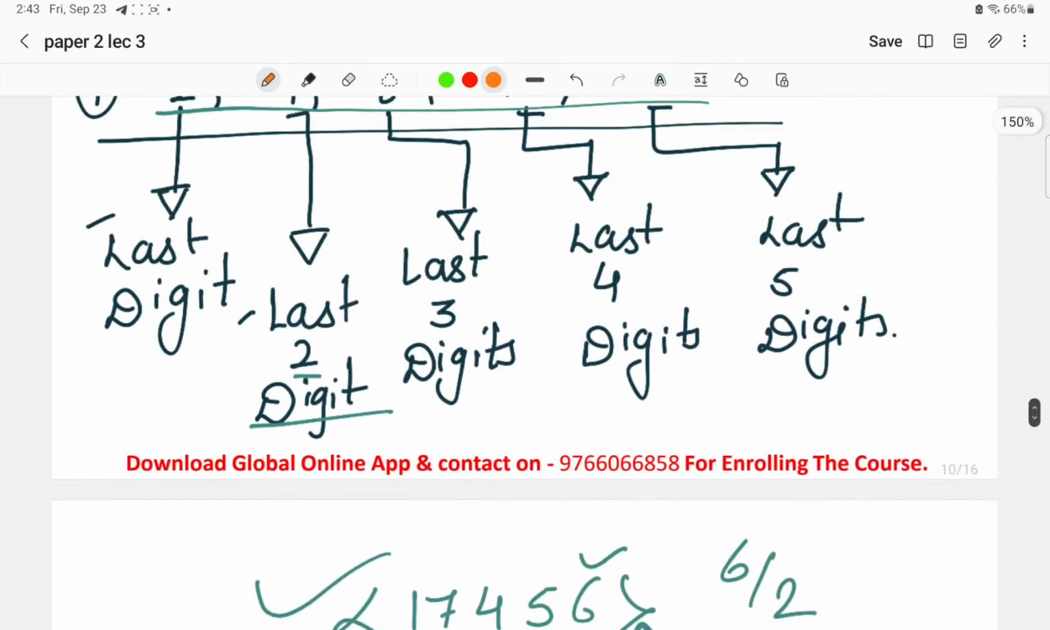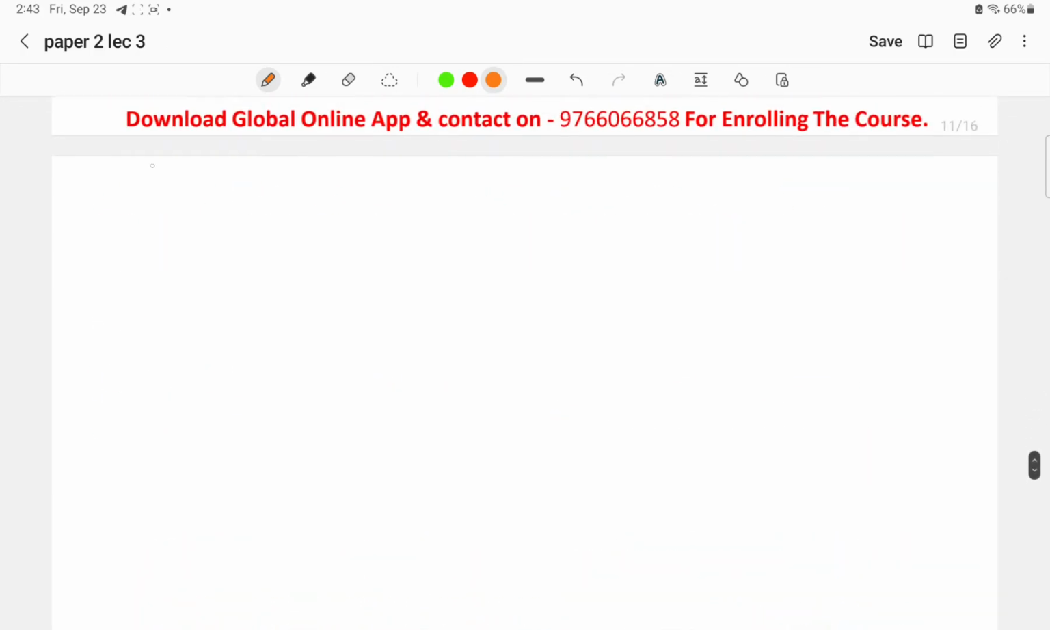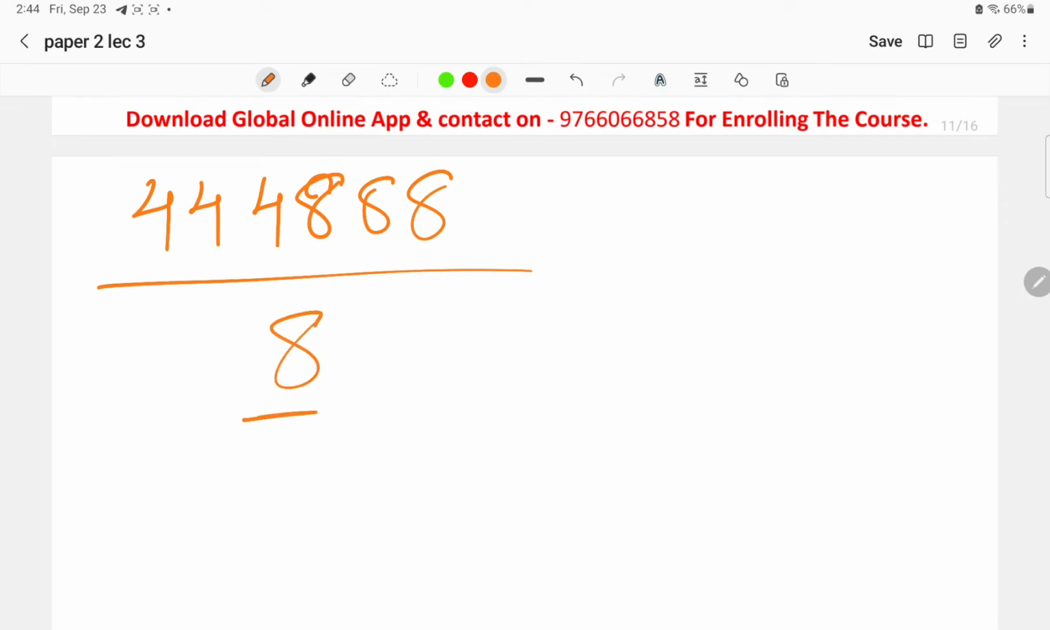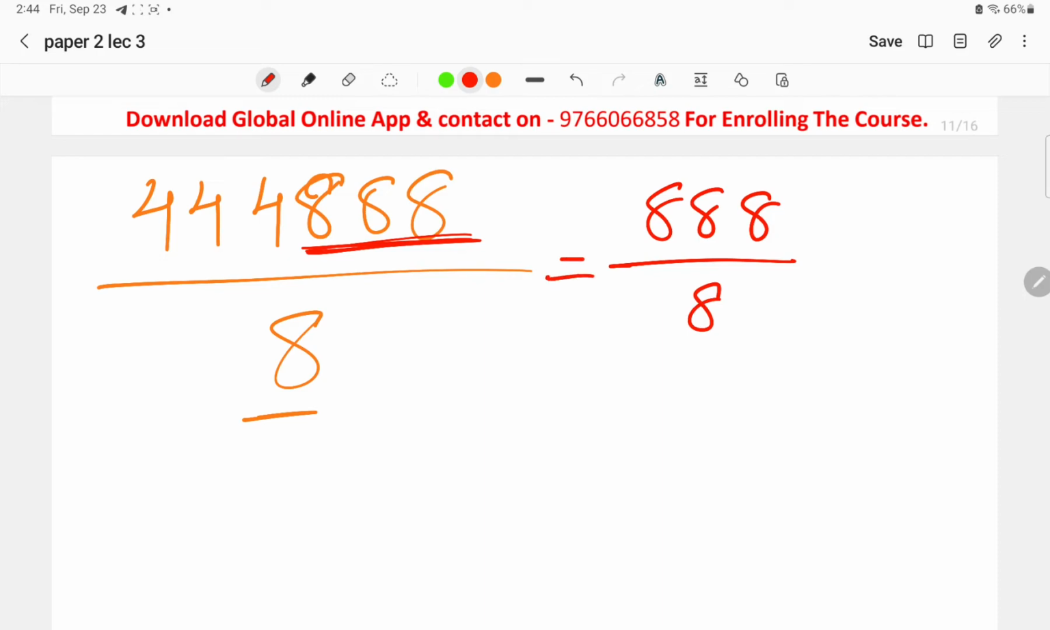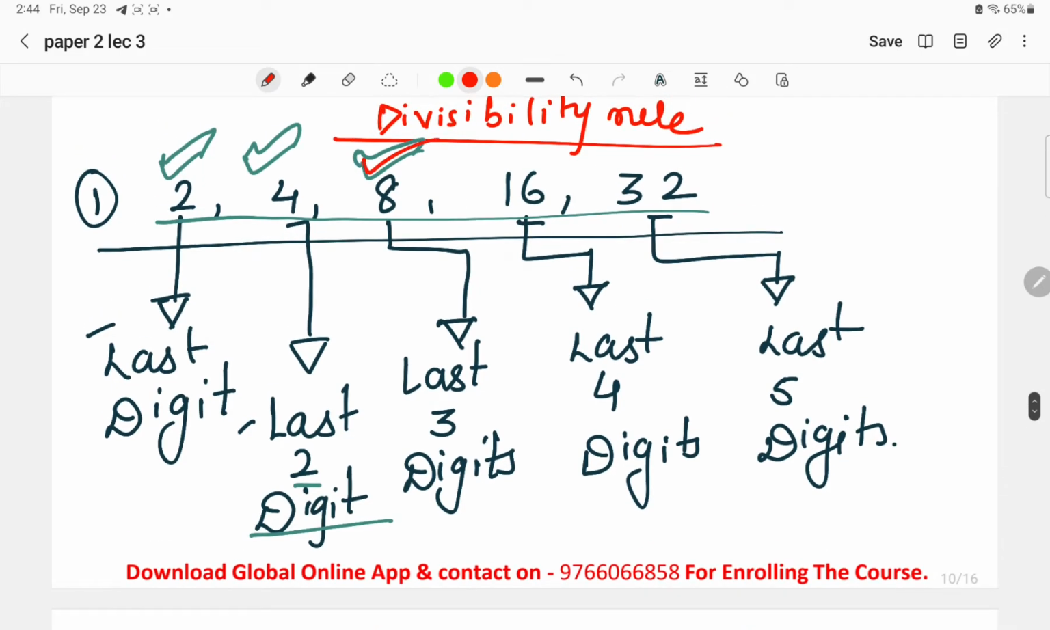Okay. Similarly, what we have to keep in mind is we have to check the last 3 digits for 8. For example, I take a number over here, 444888. Now in case of the divisibility test of 8, what we have to check is the last 3 digits. Now take the last 3 digits over here. Are the last 3 digits divisible by 8? Yes, they are divisible by 8. So basically this complete number will also be divisible by 8. So in case of 8, we have to check the last 3 digits. Similarly, for 16 and 32, we have to check the last 4 digits and last 5 digits.